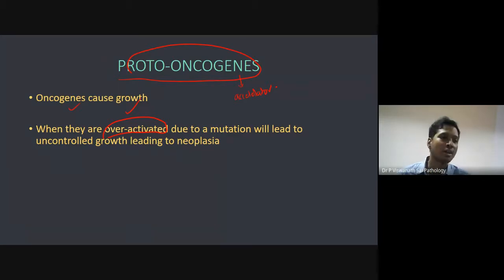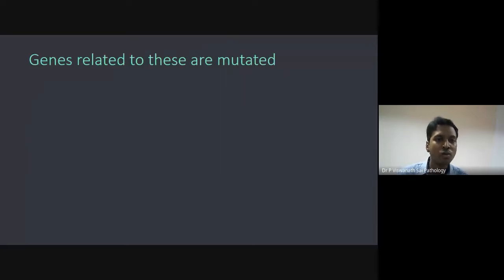But if you do over acceleration, if you activate these proto-oncogenes overly, what will happen? Due to a mutation, that will lead to uncontrolled growth leading to neoplasia. We know that neoplasia is nothing but more and more uncontrollable cell growth. When you don't control your accelerator, the car will go and hit the bus. In the same way, if you don't control your proto-oncogenes, they will lead to formation of neoplasia, more growth and more neoplasia. That is the idea. Genes related to these are mutated. The proto-oncogenes are categories of genes. Firstly, growth factors. Have you heard about growth factors in biochemistry? Can you name one growth factor? Anything?